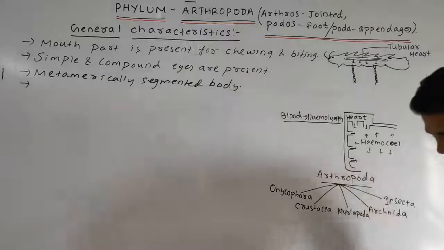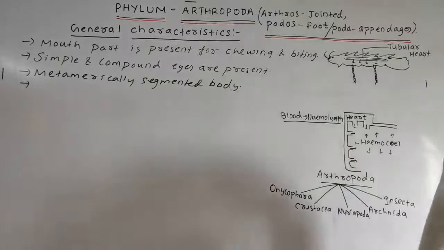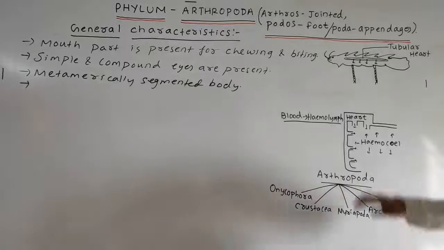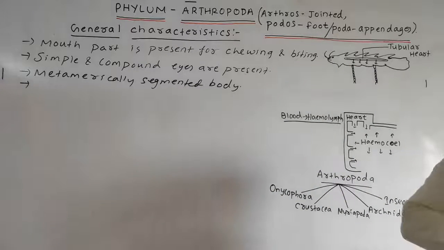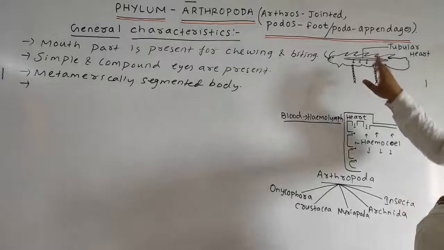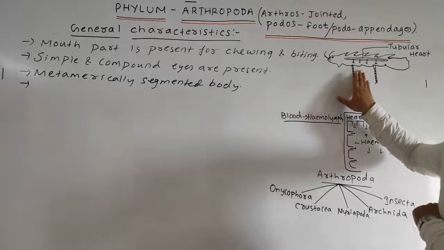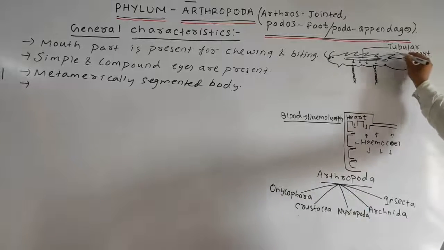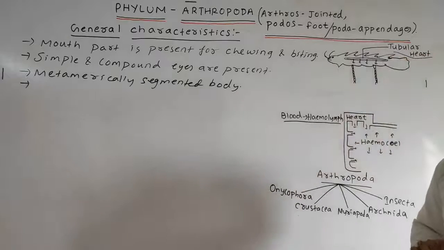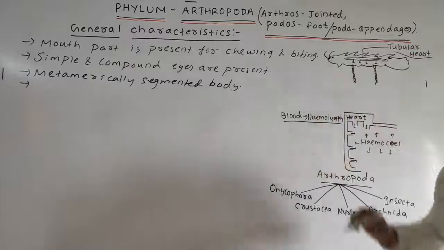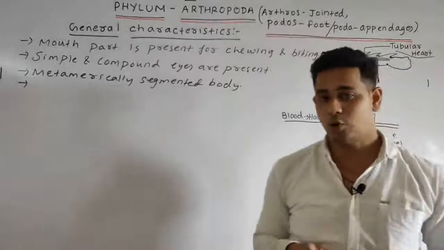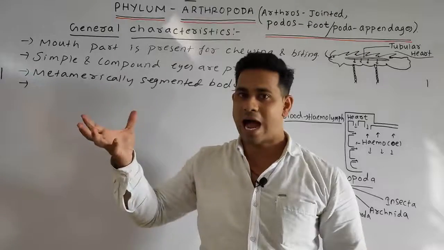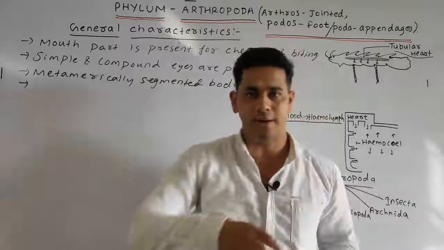Okay. Next, students, what is the type of circulation in the case of the Arthropoda? You tell me. Do you see any blood vessels here? No. Suppose this is a case of an arthropod. This is a tubular heart. In open circulation, the heart directly pours its blood into the cavity.